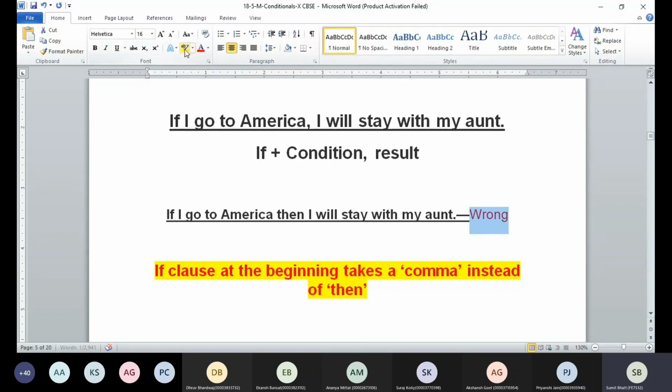And if you ask me why it is wrong, it is wrong because of this word here, which is then. We cannot use then in between. Rather, what are we supposed to use? Comma. A very small thing, but it's very important. We are going to separate them using a comma.